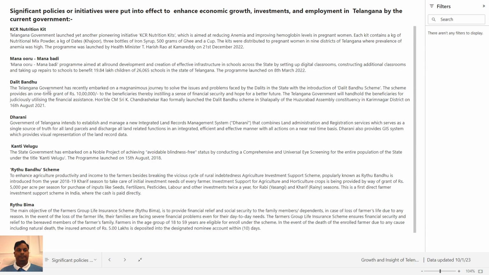Right? Then Mana Ooru is another program. Dalit Bandhu is another program. So these are the programs or policies or initiatives by the government to enhance economic growth.